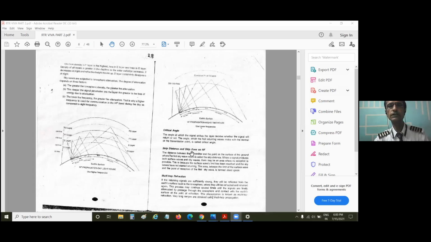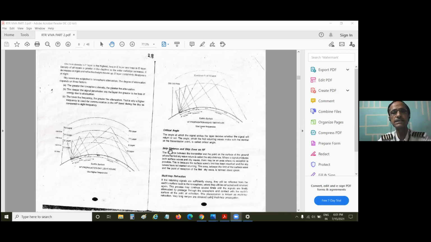Okay, now we will go to the skip zone. Skip zone. This is the surface where the ground wave has reached and the sky waves have not started returning. The area between the limit of the surface wave and the point of return of the first sky wave is termed a dead zone. So, skip zone, skip distance. Don't mix up these two things.